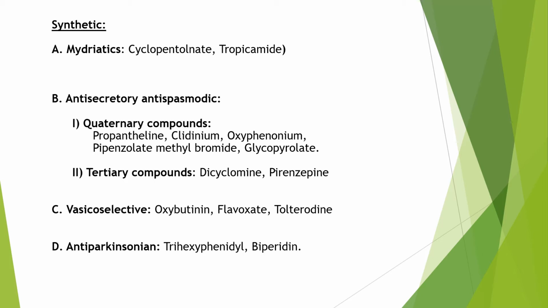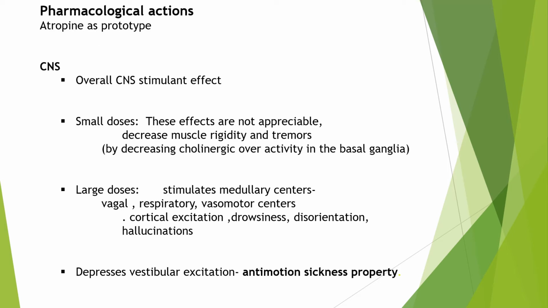First are the quaternary compounds: propantheline, clidinium, oxyphenonium, pipenzolate methyl bromide and glycopyrrolate. Tertiary compounds are dicyclomine and pirenzepine. Vasicoselective are oxybutynin, flavoxate and tolterodine. And the anti-Parkinsonism agents are benztropine, trihexyphenidyl and biperiden. This was the classification. Now coming to the pharmacological actions of anticholinergic drugs.